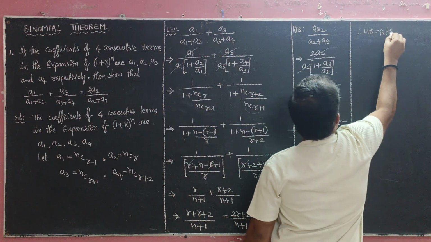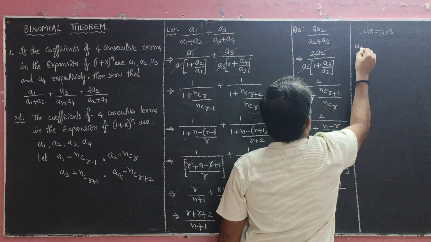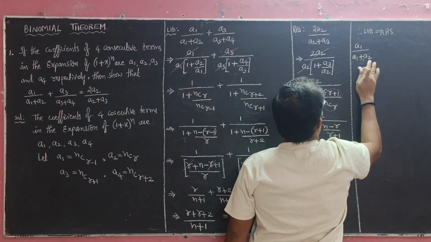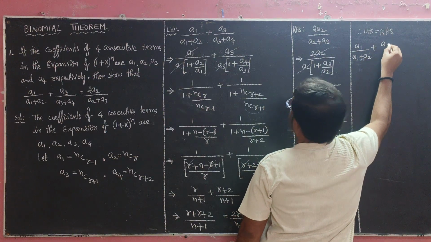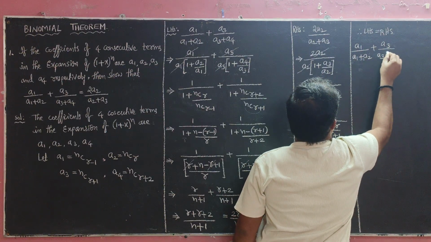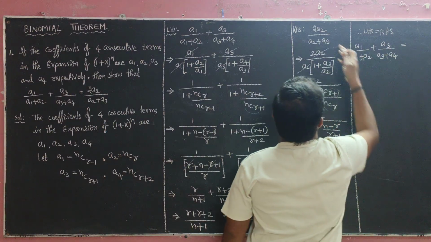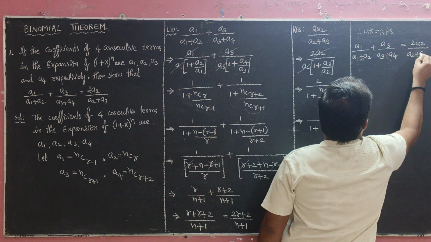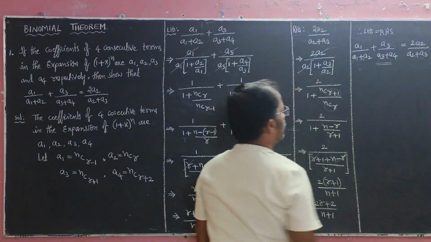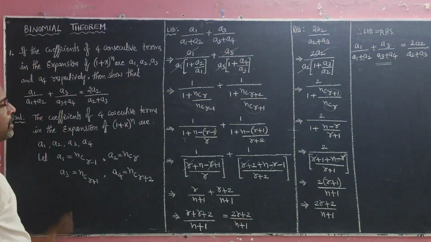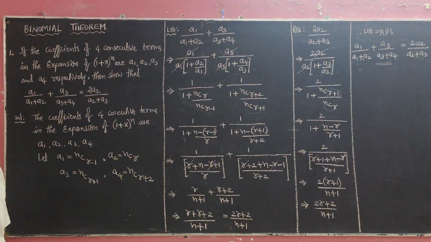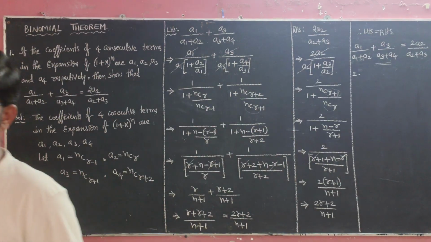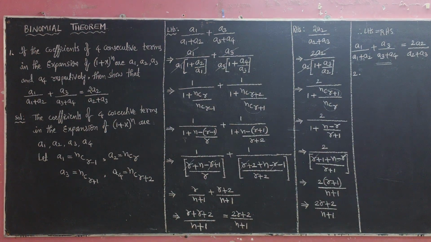Okay, so what is the LHS? LHS is A1 by A1 plus A2, and plus A3 by A3 plus A4. That implies RHS is 2A2 by A2 plus A3. Okay, this is the first solution of the first long question in the binomial theorem chapter. Okay, now the second question: the binomial theorem long question, second problem is completed.